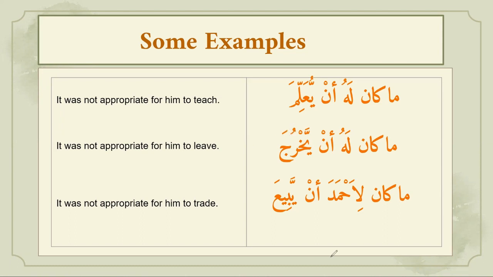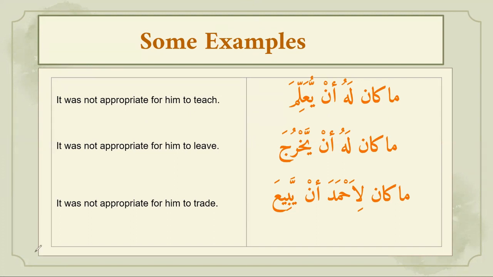And ma kana li ahmada, it was not appropriate for Ahmad. Over here it is written him, it is Ahmad. It was not appropriate for Ahmad to trade or to sell something, right? So you can add qabla al-juma: ma kana li ahmada an yabiya qabla salat al-juma. So before Juma prayer, it was not appropriate for Ahmad to trade. So these are some examples, and that's how you are going to see this pattern in Quran. So this is the pattern with kana sentence for negation.